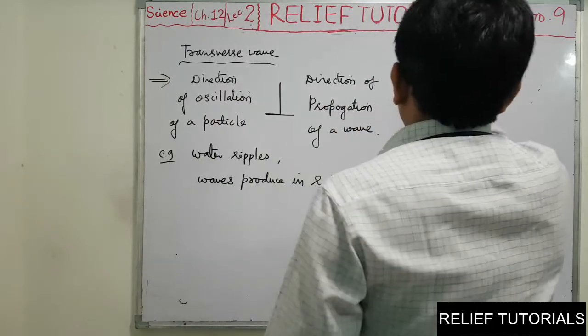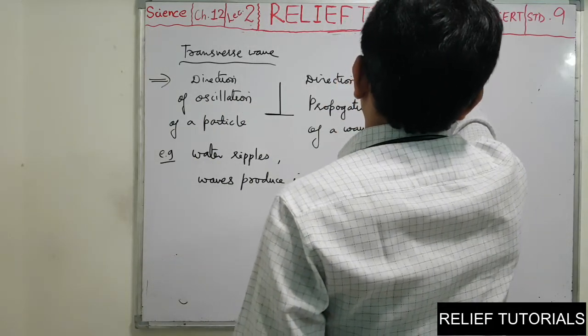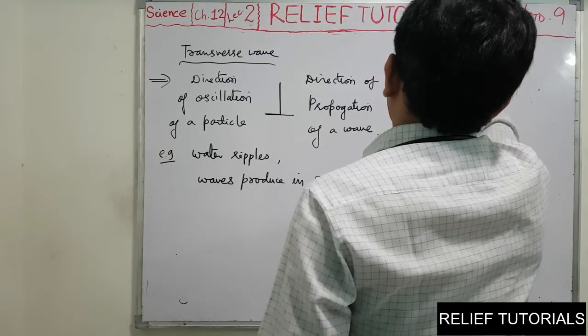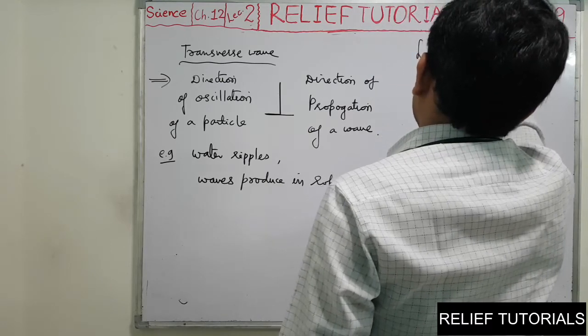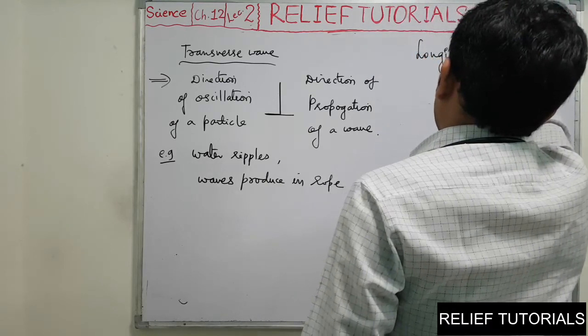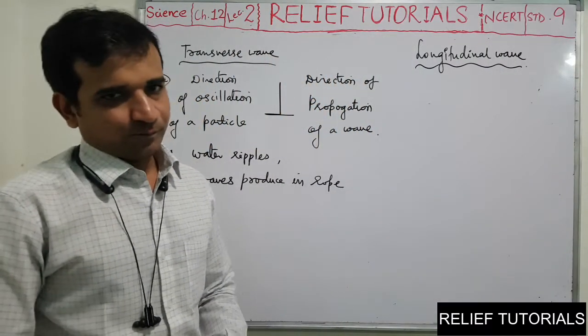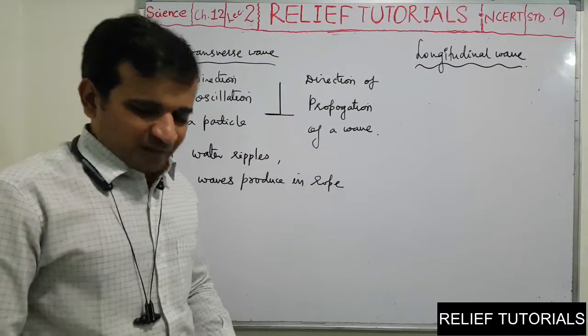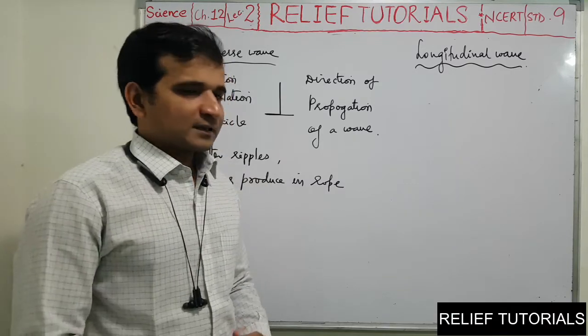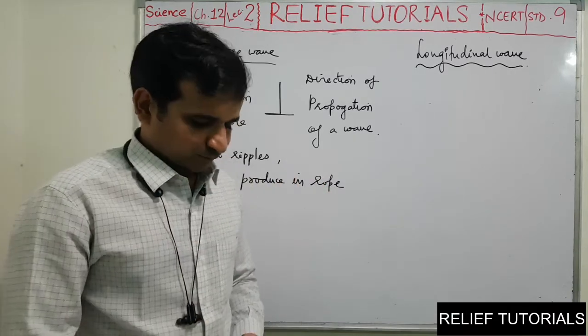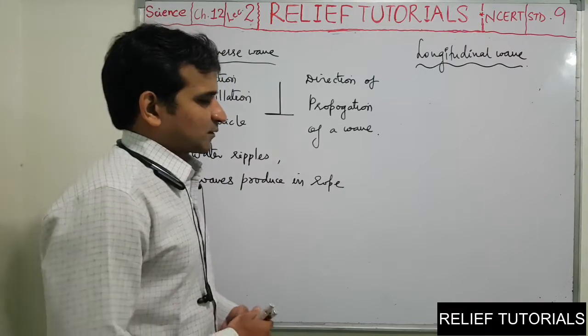Second type of wave is longitudinal wave. Best example for such type of wave is sound wave itself. Let us see what happens.